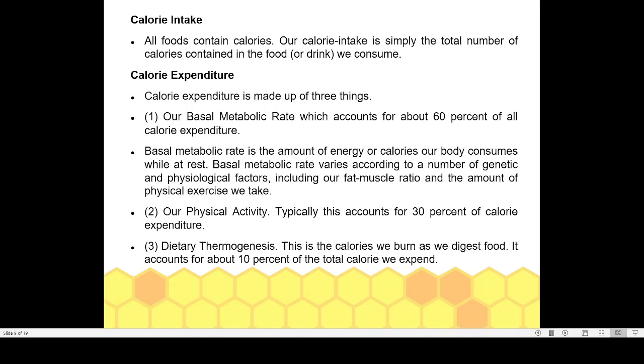Okay, going to the third factor, that is dietary thermogenesis. Dietary thermogenesis is responsible for 10% of our energy needs. That is, our body remains at a temperature of 37 degrees centigrade. To be at that 37 degrees centigrade, we have to produce heat energy in our body. Basically, our liver is producing most of the heat energy. And for producing heat inside our body, we have to utilize calories, we have to utilize energy. Only by converting our energy into heat does our body keep us warm.